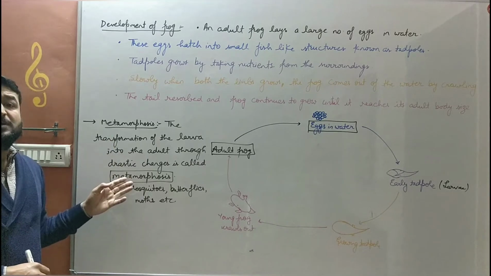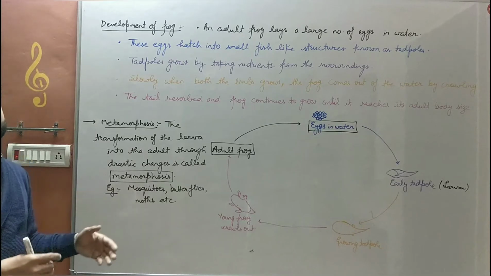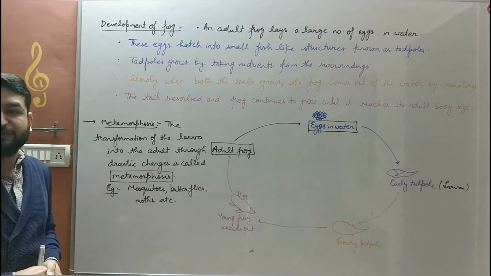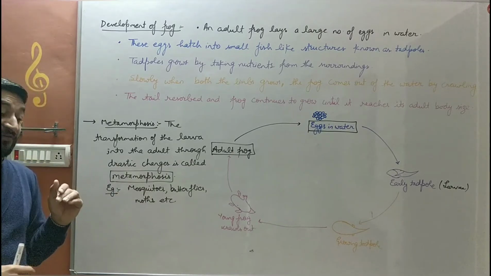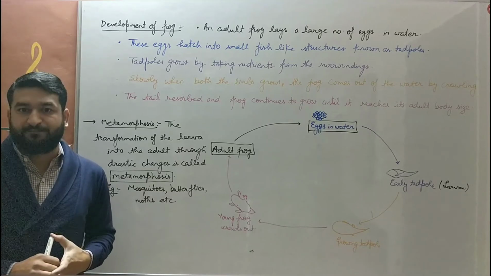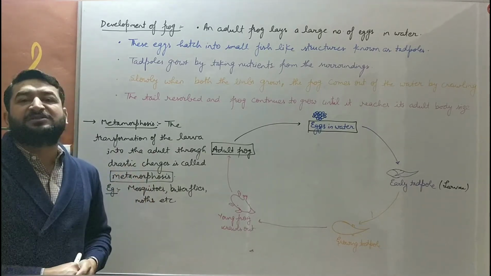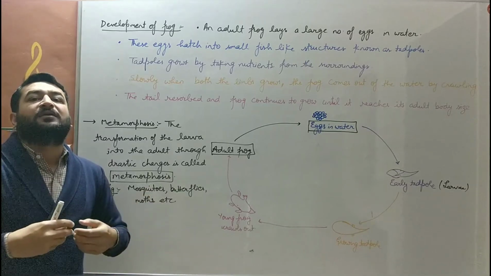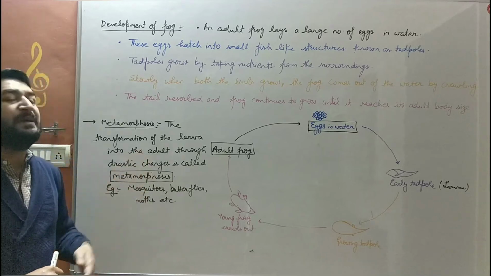Other than frogs, some mosquitoes, butterflies, moths also show this metamorphosis. Even in the butterflies and the moths, there are 2 kinds of intermediate stages. One is the larval stage, another one is pupa. So that is the various kind of developments that occur in animals like frogs, like insects, butterflies and moths by metamorphosis.